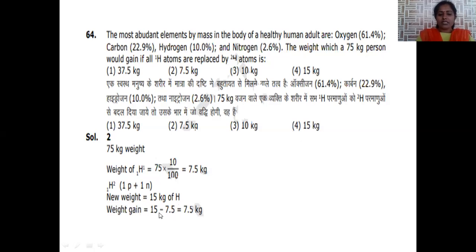Already 7.5 is there, so we subtract 7.5 from 15. So the net gain is 7.5 kg. To this 75, we add 7.5 kg, which is the total weight of the person if hydrogen is replaced by deuterium. So 7.5 kg is the increase in the weight of that person.